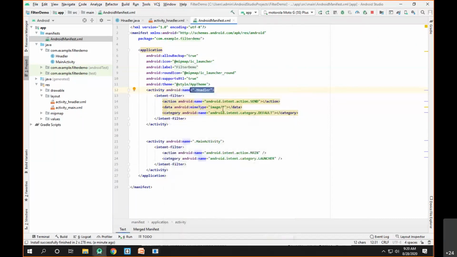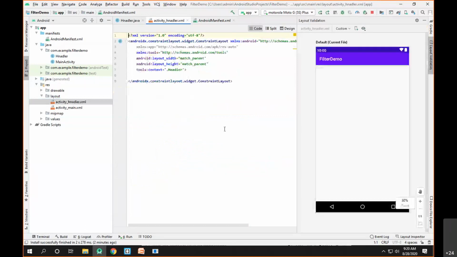Now the image will be passed as data to my app. The thing is, I have to refer to that image, which is given by the intent, and display it. So inside the activity handler, I have to take the data from the intent and show it inside the activity.